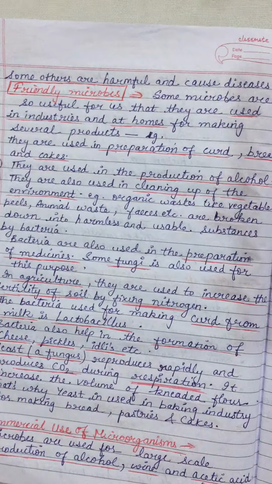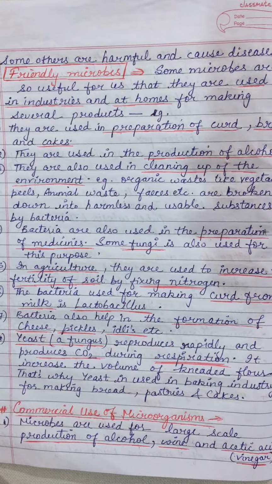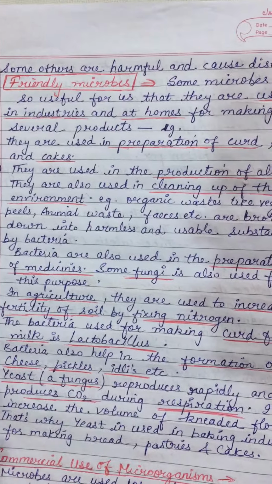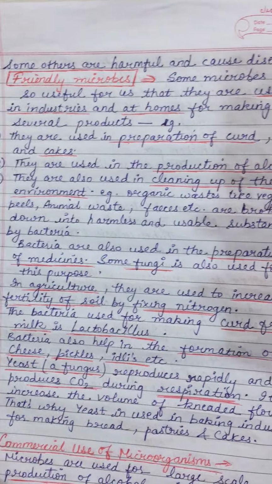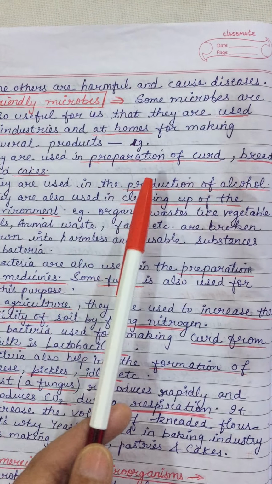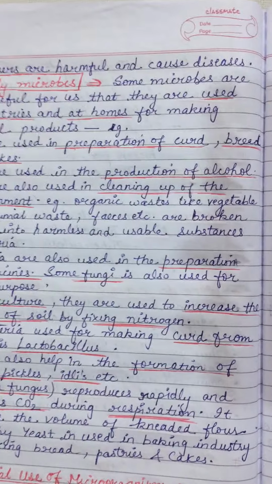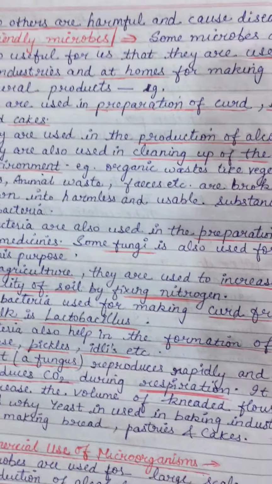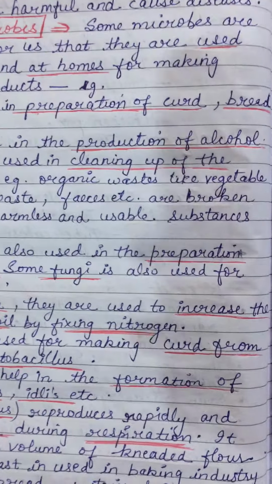Microbes play an important role in our lives. Some of them are beneficial for us. The microbes which are beneficial for us are called friendly microbes. They are used in industries and at homes for making several products. First of all, they are used in the preparation of curd, dahi, from milk. That is also prepared by microorganisms. Breads and cakes. Microorganisms are also used in the production of alcohol.